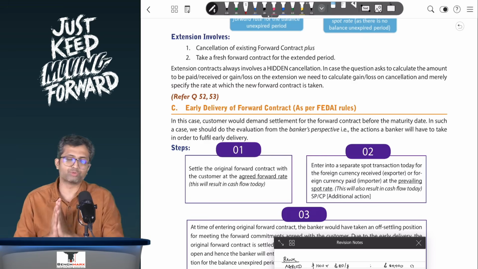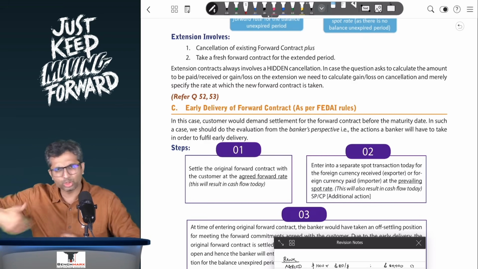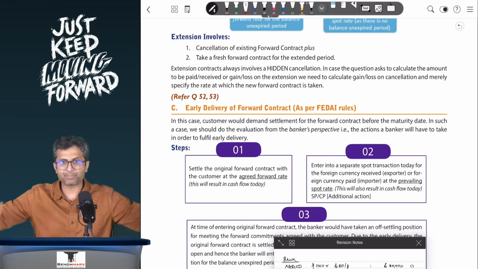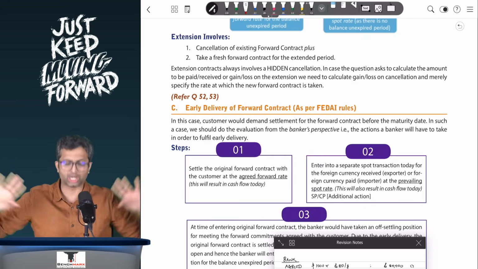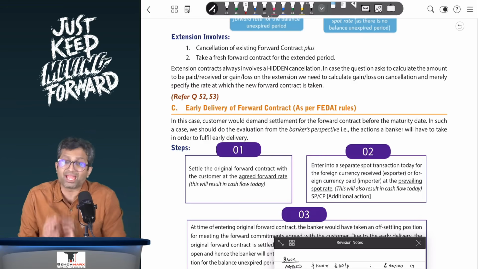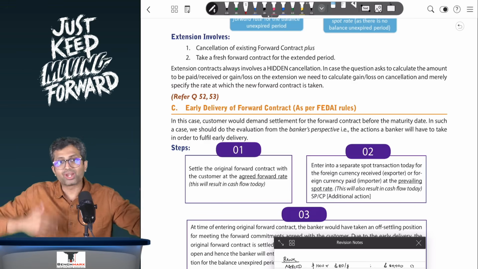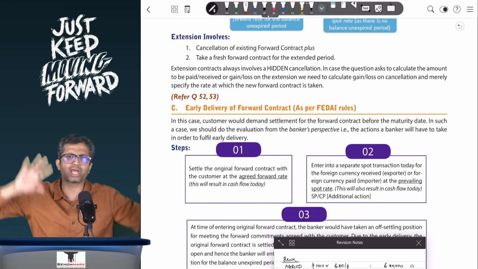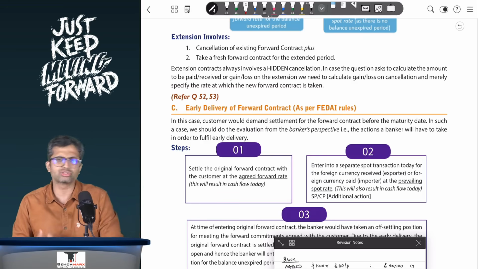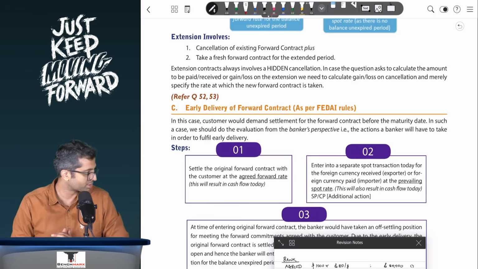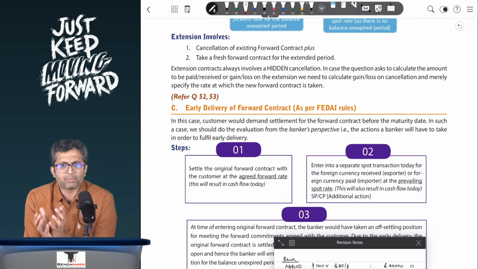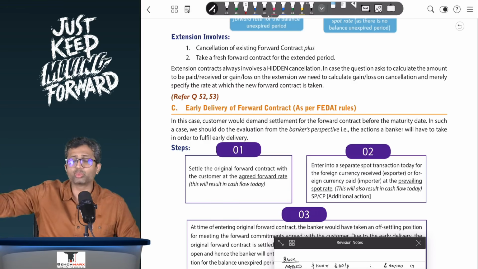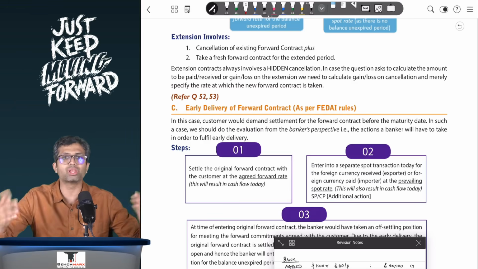So what do we have to do? There are a few steps that you'll remember. We'll do this with the numerical so that it is easier for you to understand. In the first step, you'll prepare a chart where, if you are the bank at the center, remember, FEDAI charges are from the bank's perspective, and hence you will think for early delivery as well as for late/automatic cancellation from the banker's perspective. So if I'm a banker, I will honor the existing contract and hence I will make a chart of what I will have to do with the customer under the existing contract.